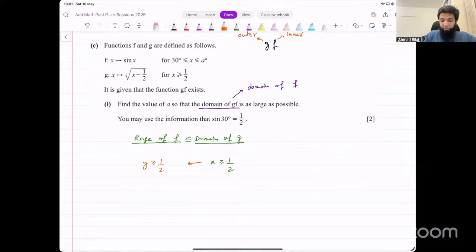Because the output you get from the function f, you have to input in this function, and this function is only defined when x is greater than or equal to 1 over 2. That means the y value of f has to be greater than or equal to 1 over 2, which means sine x has to be greater than or equal to 1 over 2. Only then can the function gf exist.